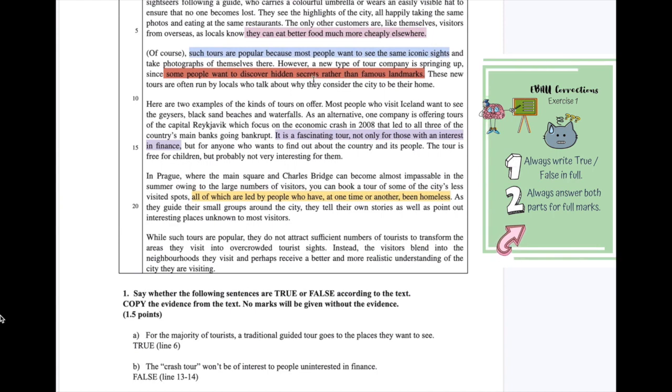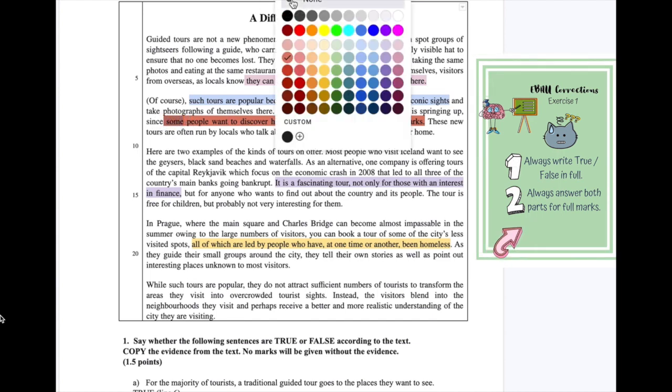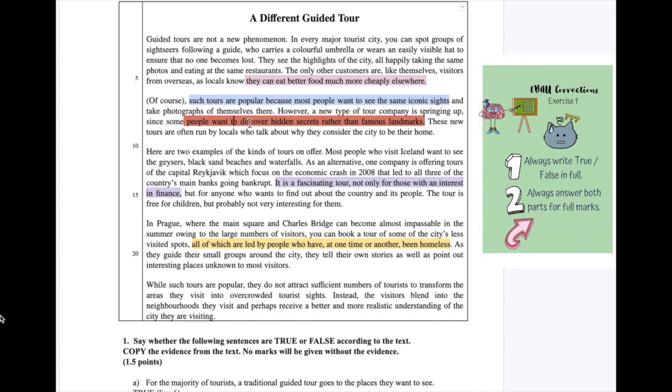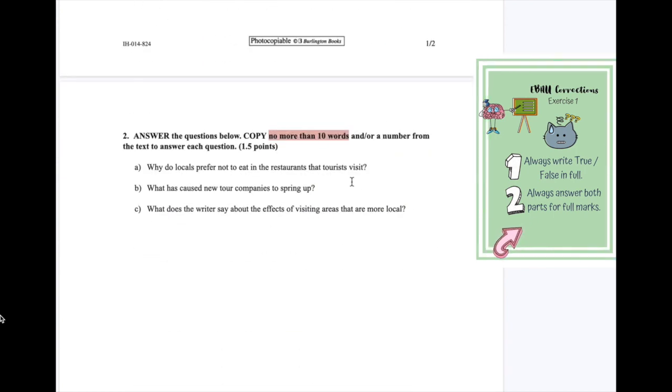So, how can we make this smaller? You need to then find the most important information. So, instead of using some, we'll just use people. People want to discover hidden secrets rather than famous landmarks. And now we should have 9 words. 1, 2, 3, 4, 5, 6, 7, 8, 9, 10. Or 10, which is fine, okay? We can use 10 words.